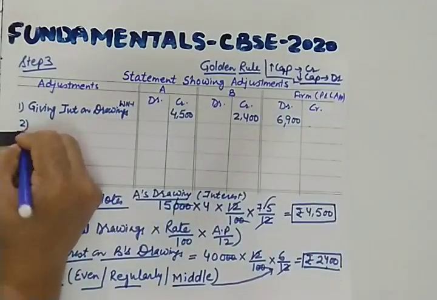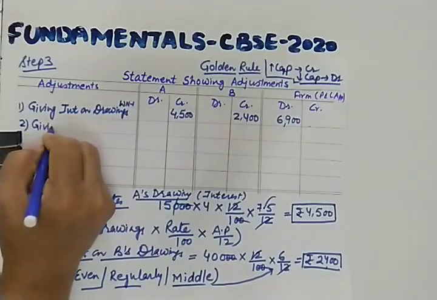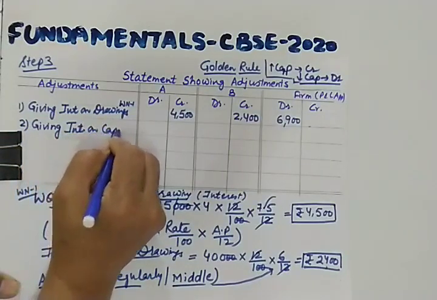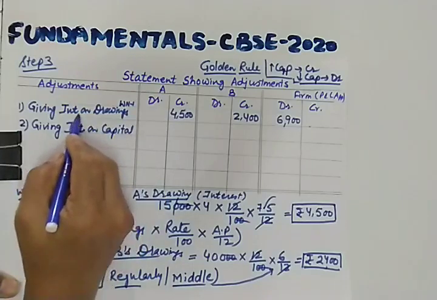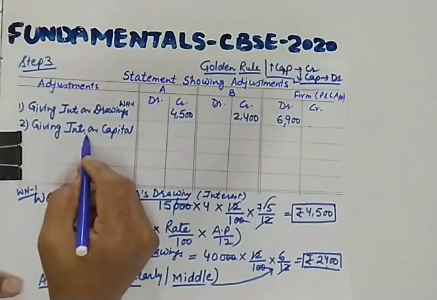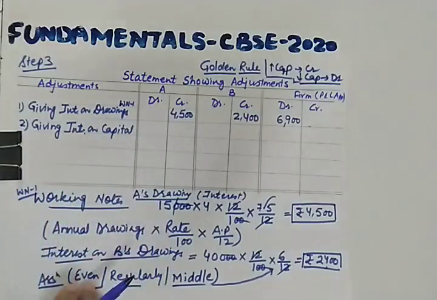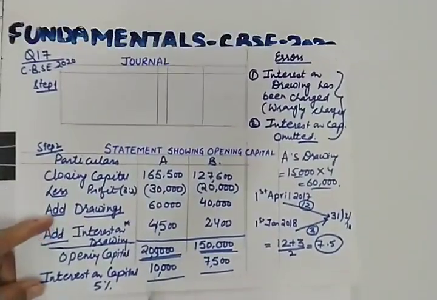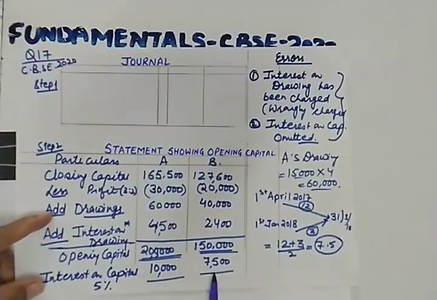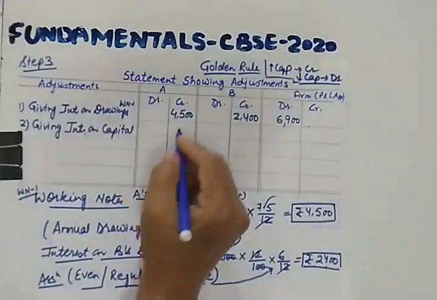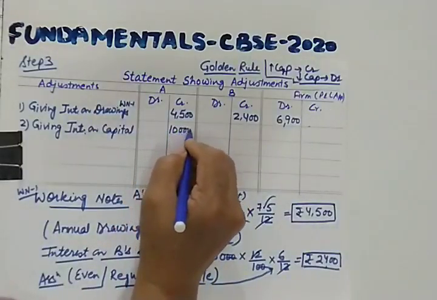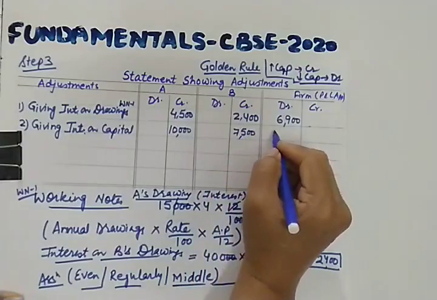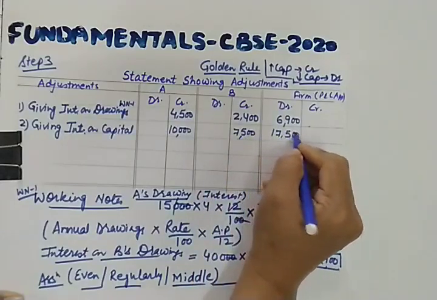Now in the second point, there is an omission of interest on capital. We are giving interest on capital. Because of shortage of space, I am using this abbreviation, but you are required to write in full. So let us see interest on capital. How much interest on capital we calculated? This was the interest on capital, 10,000 for A and 7,500 for B. So let us give them 10,000 to A and 7,500 to B. So total will be 17,500.